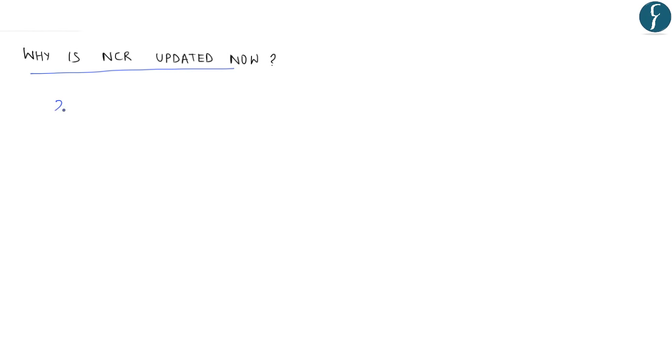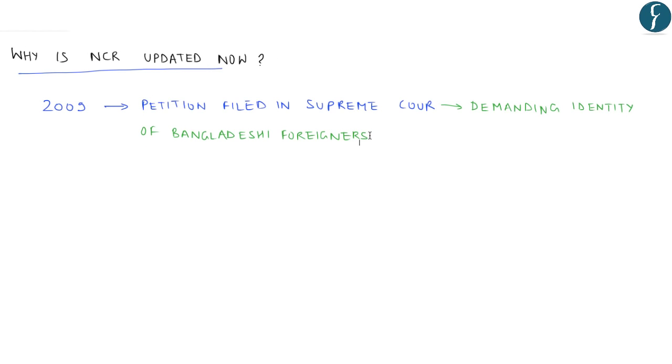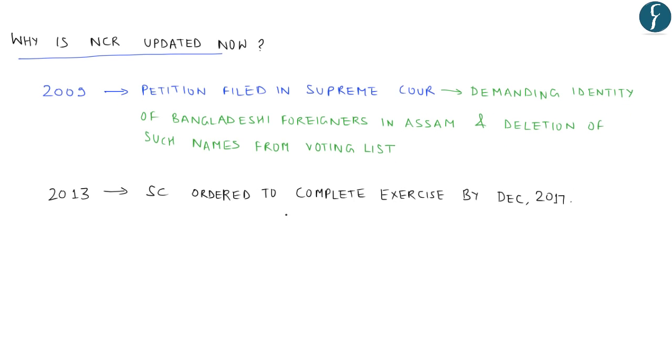However, in the year 2009, a petition was filed in the Supreme Court demanding identification of Bangladeshi foreigners in the state and deletion of their names from the voters list. Finally, the Supreme Court ordered in the year 2013 to complete the exercise by 31st December 2017. Now we are seeing that the government of Assam has finally come out with a draft list of the NRC.